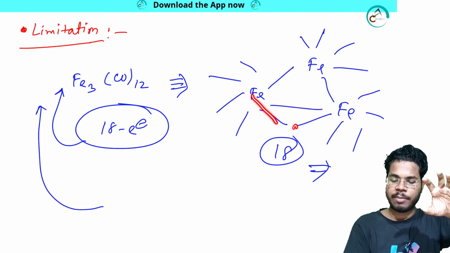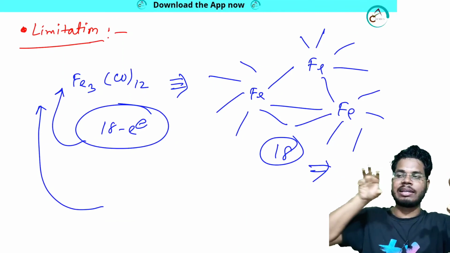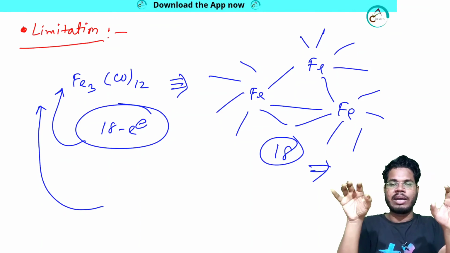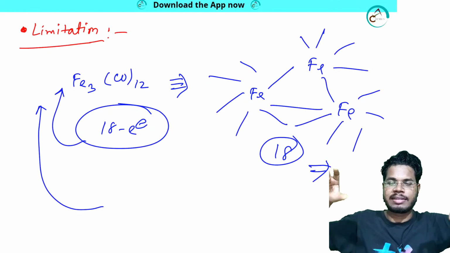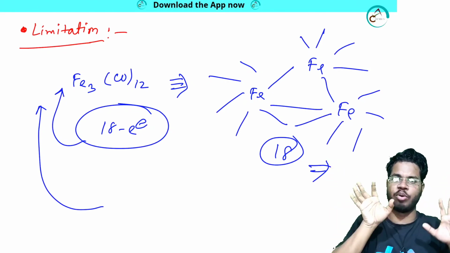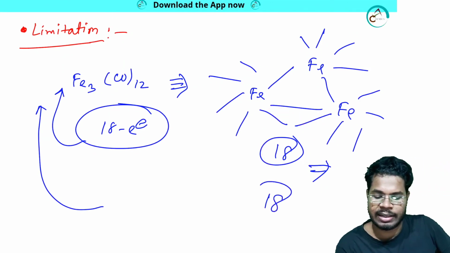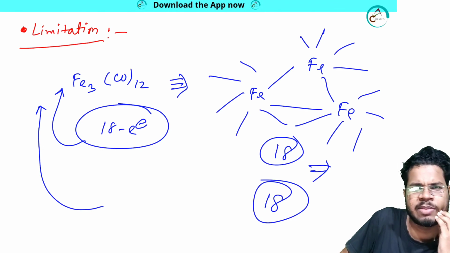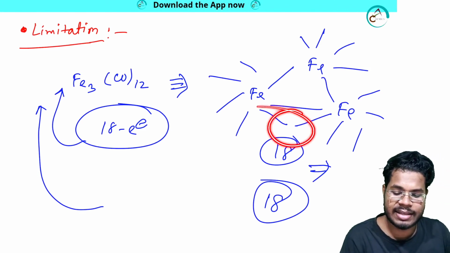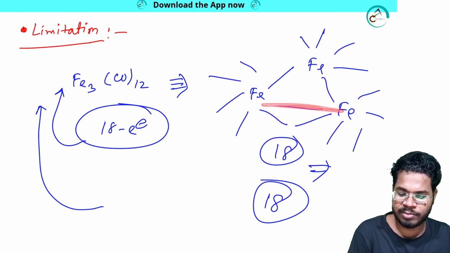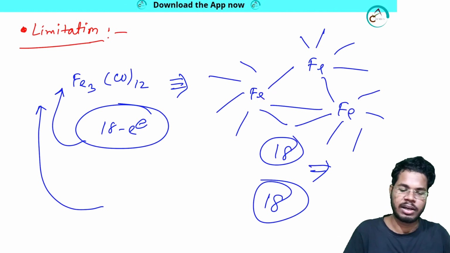Only here it is CO, and finally here it is CO. That means two metals, and in between them CO is present. CO is connected to this and CO is connected to this, and that's how these two are connected like a bridge. In between there is a river, and here one village, another village, and the bridge connecting those two villages is CO. If I draw the system in that case, then also it will follow the 18 electron rule. So in both cases the system follows the 18 electron rule, so I cannot explain the structure, whether in the system there is a bridge or a direct metal-metal bond. I cannot confirm that from the EAN rule.